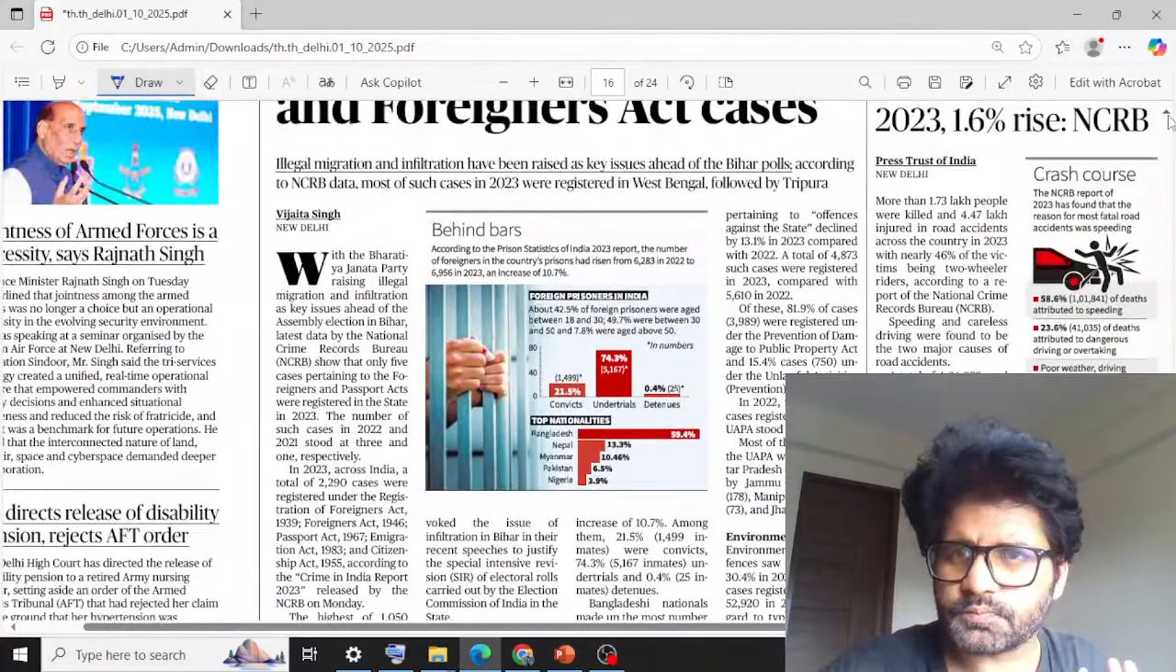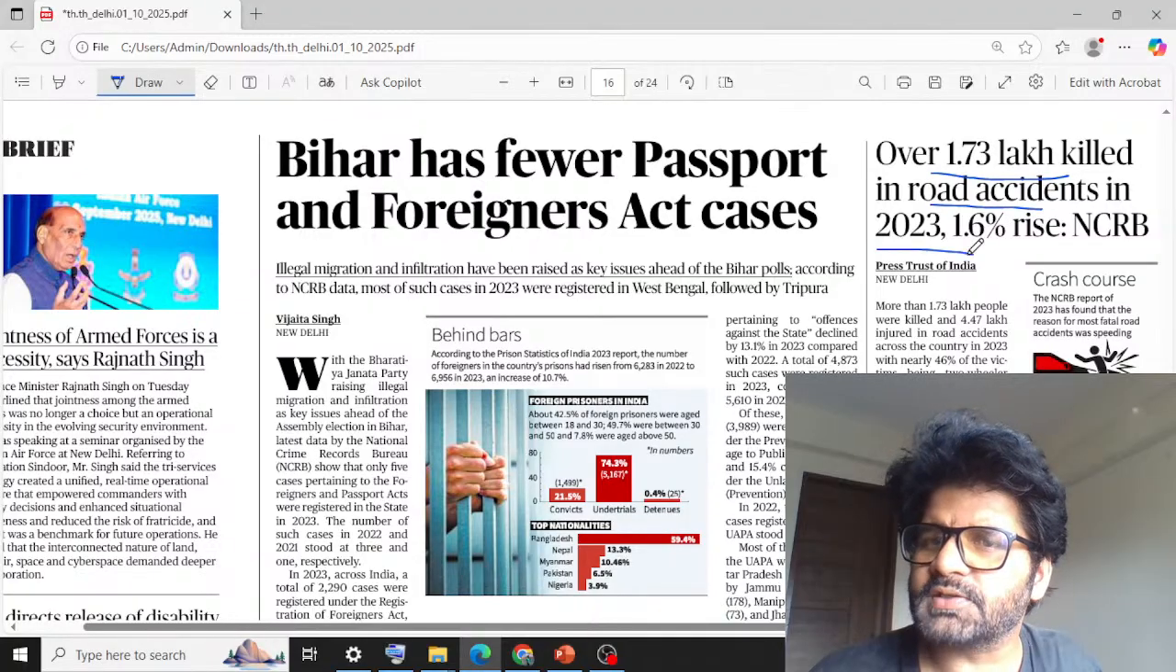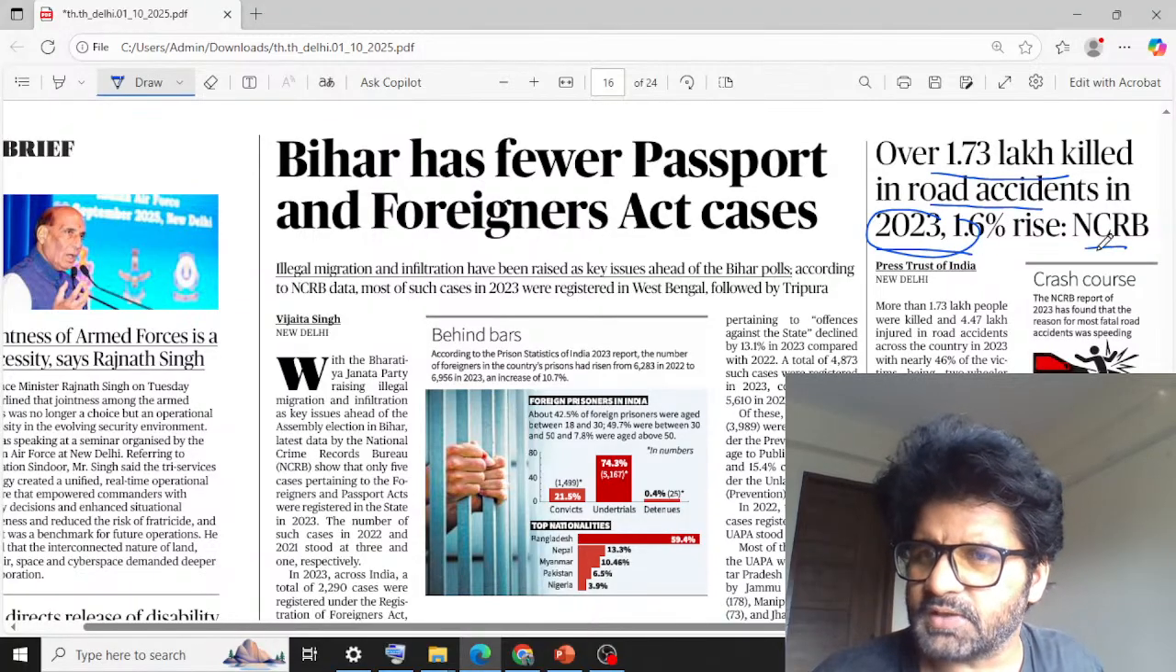And then this one, over 1.73 lakh killed in road accidents in 2023, NCRB, National Crime Records Bureau.